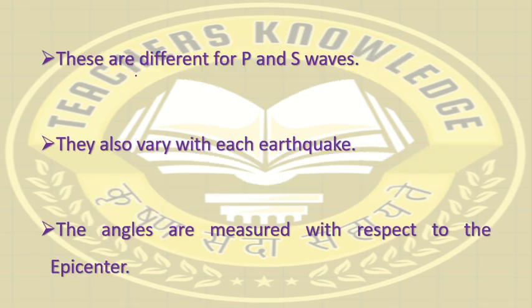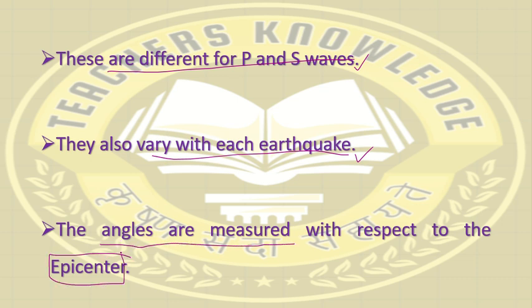Some specific areas arise in the movement of earthquake waves. There are some key points about the shadow zones. These are different for P waves and S waves, meaning shadow zones are different for the different types of waves. They also vary with each earthquake, meaning for different earthquakes there is a variation of the shadow zones, because the Earth is spherical and all the measurements are angular. So the angles are measured with respect to the epicenter in all the discussion, right?